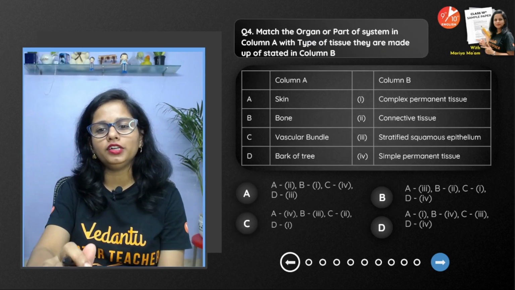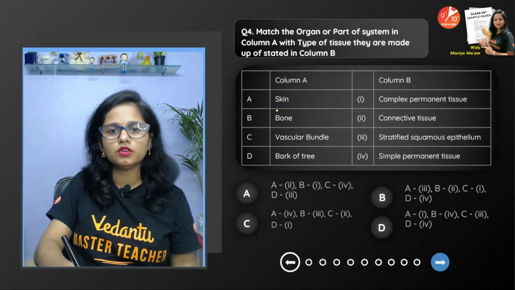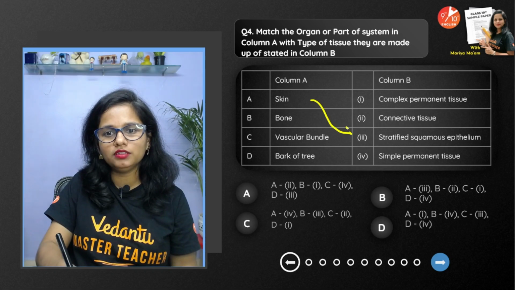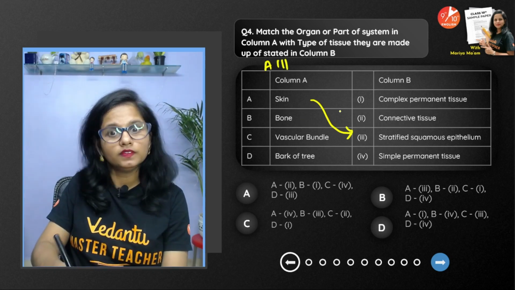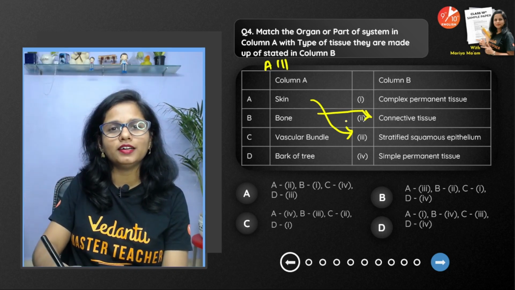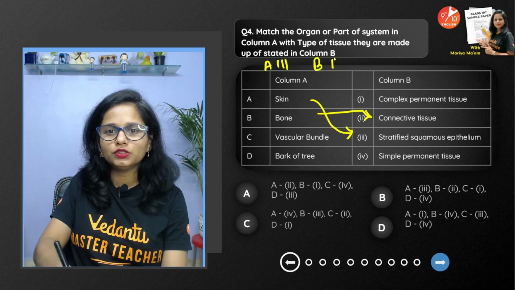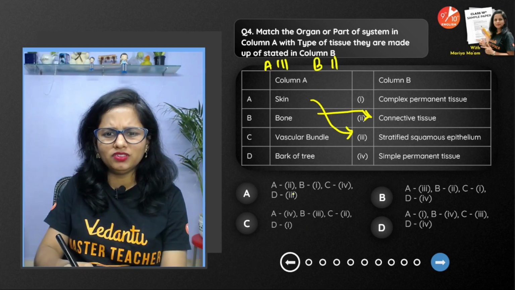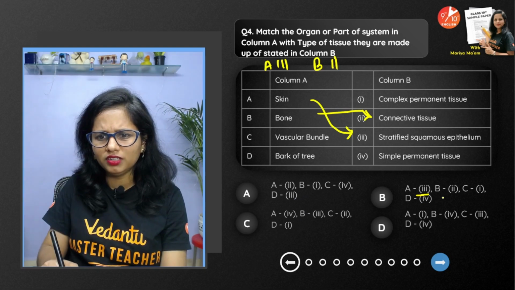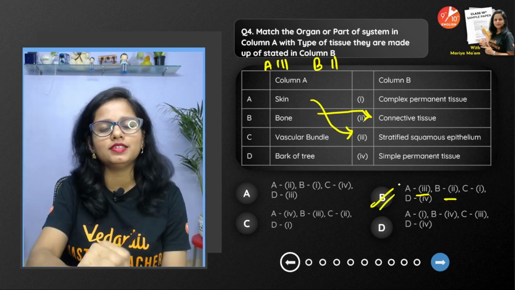Now match the following: skin, multiple layers, stratified squamous. So A has to be 3. A, 3. Okay. Bone, connective tissue. Okay. Remember BBC: blood, bone, cartilage, ligament, areolar, tendons and adipose. So B is 2. So check out A3, B2. Is there any other option? No. So therefore, of course, B is the correct option.